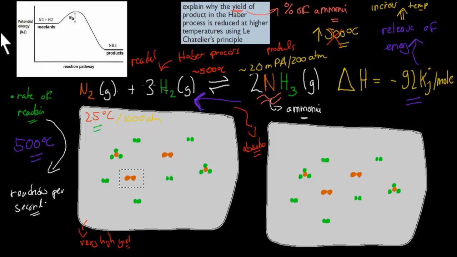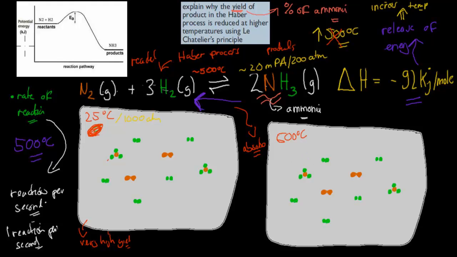So even though, if the reaction does go ahead, ammonia will be produced and it won't break down again into its reactants, the problem is the rate of reaction, because the low temperature is so slow that, for example, let's say this only produces one reaction per second. The good thing about this reaction is the likelihood of it staying ammonia will be quite high. But the problem is it's only one reaction per second, because the temperature in this scenario was only 25 degrees Celsius. Whereas in the other scenario, let's say we have it at 500 degrees Celsius.